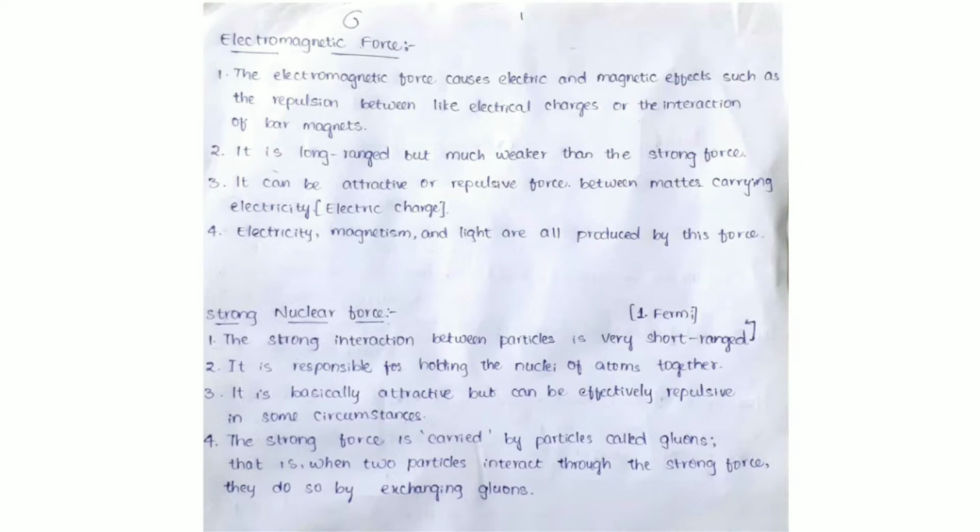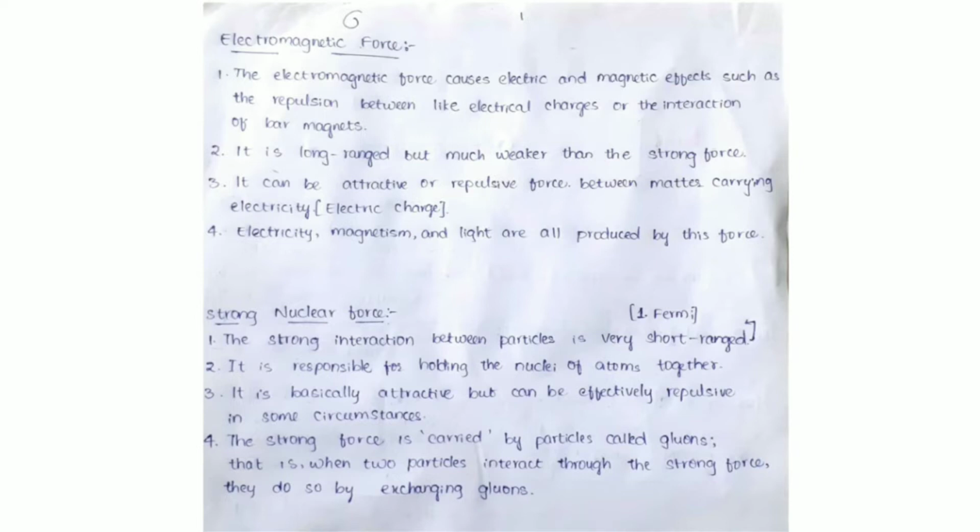We shall study this in magnetism, electromagnetism. The electromagnetic force causes electric and magnetic effects such as the repulsion between like electrical charges or the interaction of bar magnets.